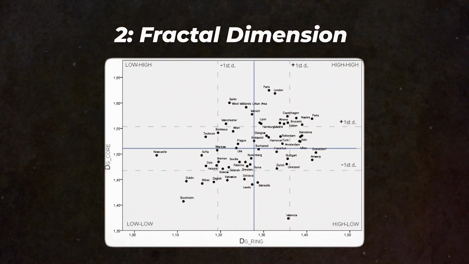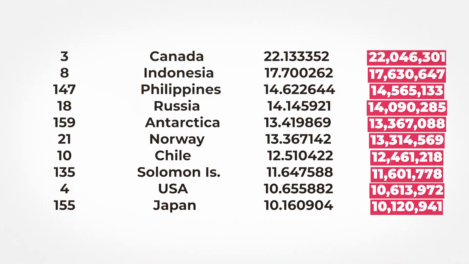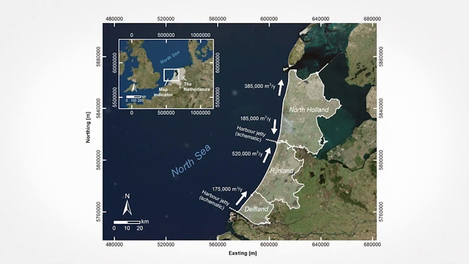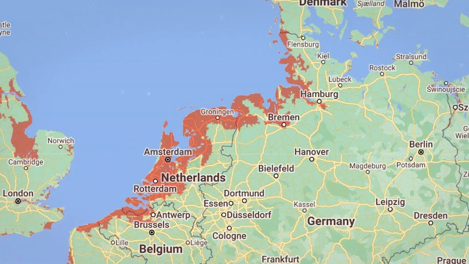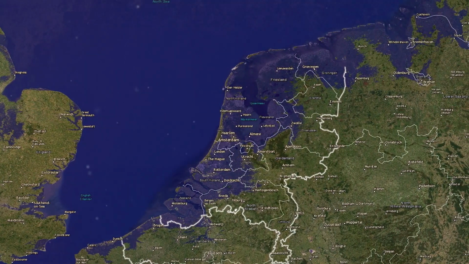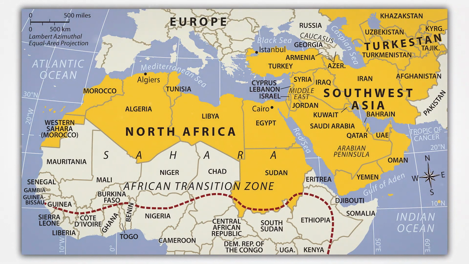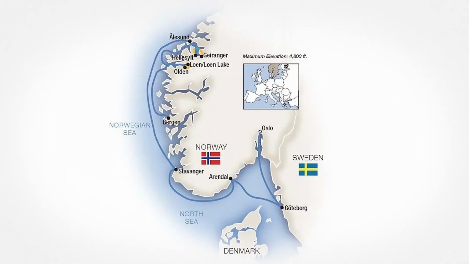2. Fractal dimension, a mathematical way of capturing the complexity of natural shapes, like coastlines. Imagine zooming into a jagged coastline. No matter how close you get, the irregularities continue to reveal themselves. This self-similarity at different scales is what fractal dimension measures. Countries with intricate, winding borders or highly fragmented territories, like Indonesia's scattered islands or Norway's fjord-lined coast, score high on this metric. It allows us to quantify how rough or smooth a border is beyond just its length or shape.